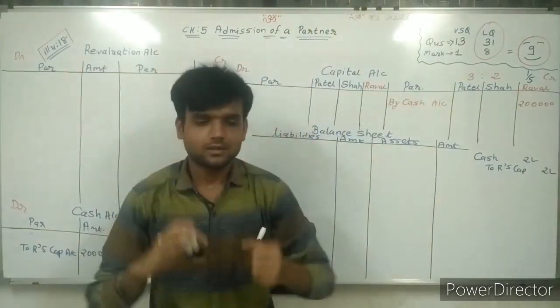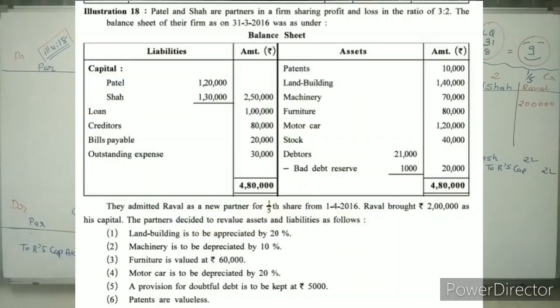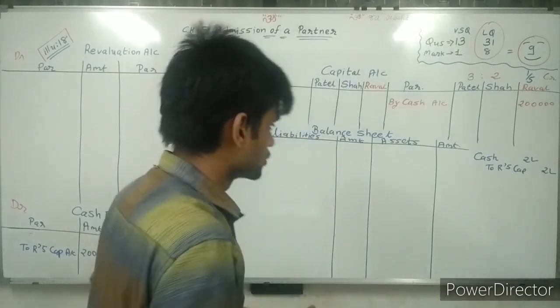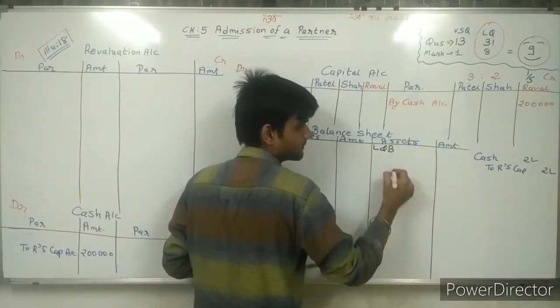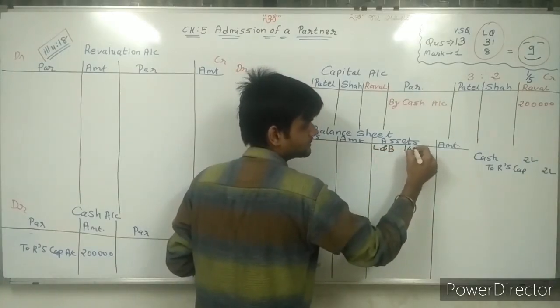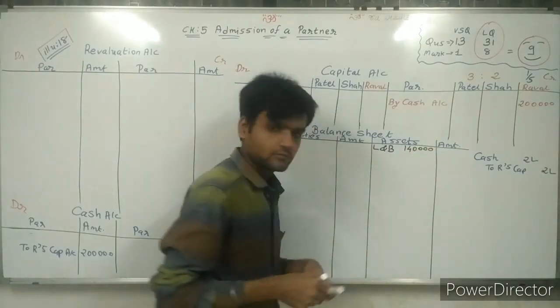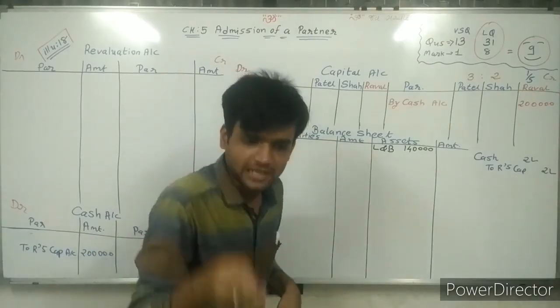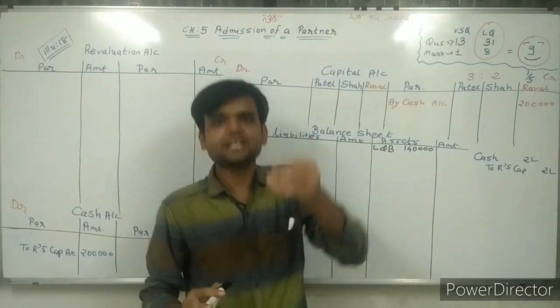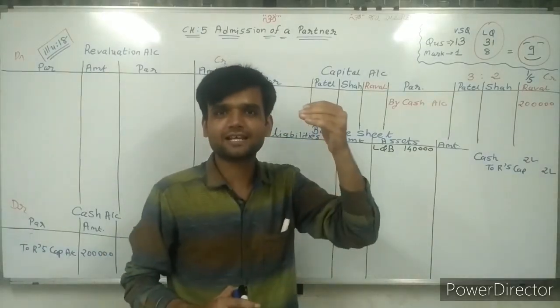Now going ahead and reading adjustment number 1. Land and building is to be appreciated by 20%. Now land and building given in the balance sheet is 1,40,000. So first of all I am writing here land and building 1,40,000. Now this 1,40,000 is the value given in the balance sheet. In the adjustment, a 20% increase in land and building is given.